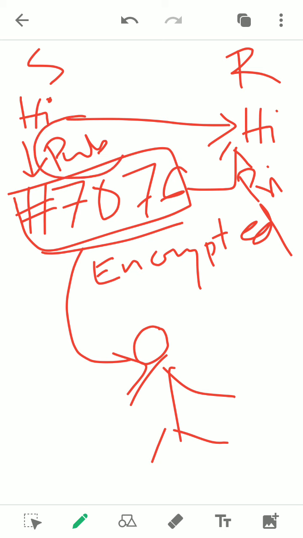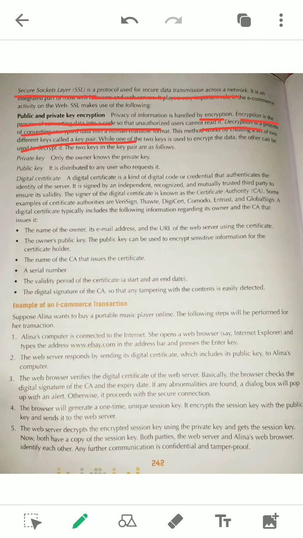Remember, encryption is done by public key and decryption is done by private key. If it comes in your exam, just remember that encryption is always done by the public key of the receiver, and decryption on the receiving side is always done with the private key of that receiving side. Remember, this is called the key pair. We have the private key and public key, and this is called a key pair.